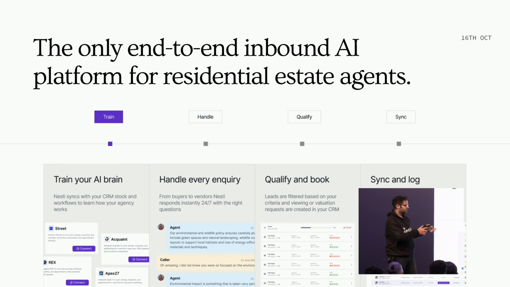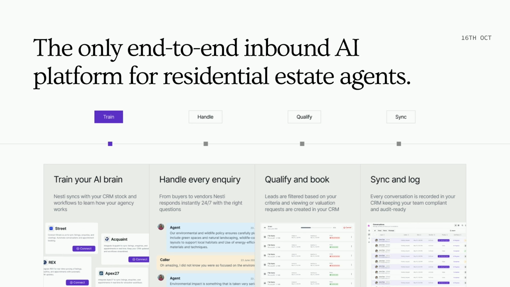And finally, sync and log is where we have the entire set of conversations that have happened. They're all put into the agent CRM, and it's also available to get more AI insights out of it.